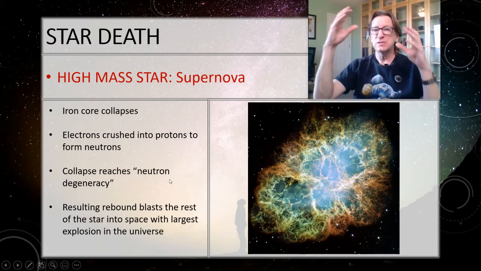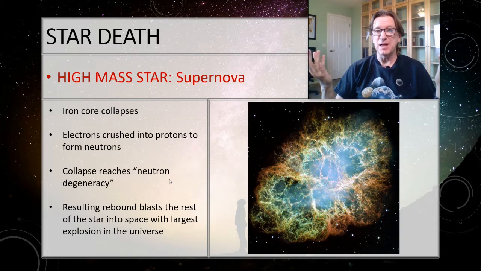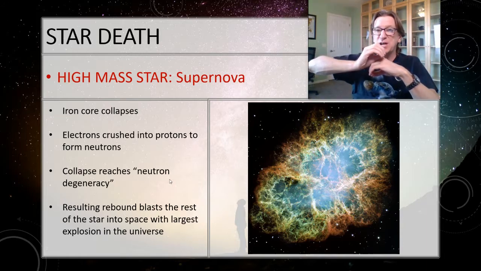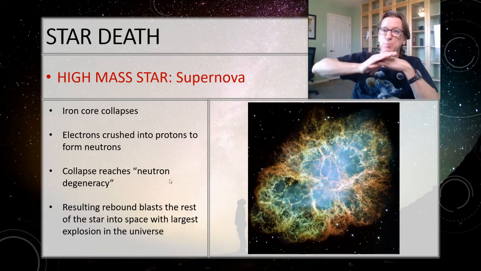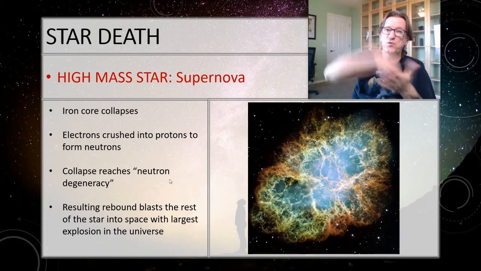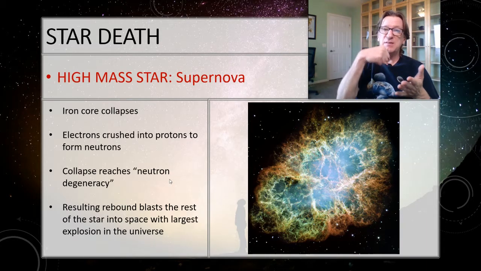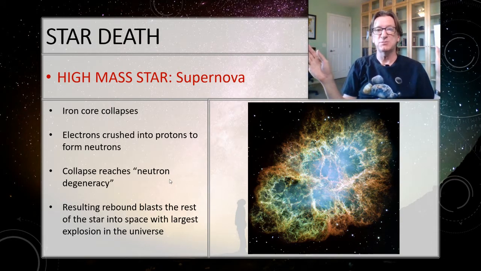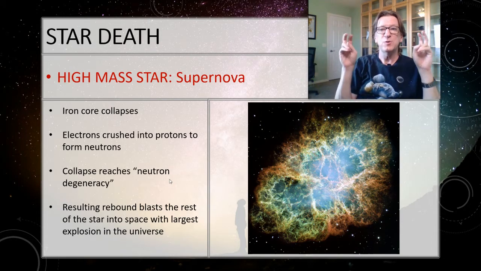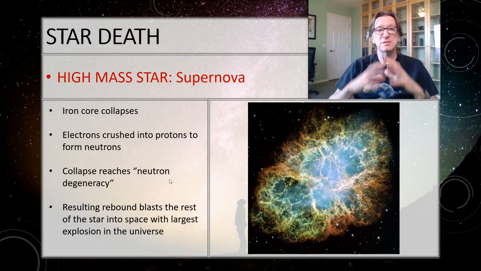So that iron core is collapsing because there's nothing to stop it from collapsing. Those electron marbles touch, but there's so much mass, there's so much squeezing that those marbles actually break. And the electron gets forced down into the nucleus, it crashes into the proton and creates a neutron. Now we've got a core made out of nothing but neutrons. This is not even on the periodic table. We call it neutronium because it has no protons, it's just strictly neutrons. It's a big ball of neutrons.